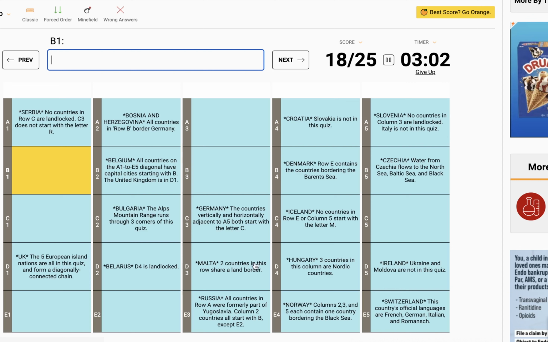What do we know next? Well, no, we know that E2 now has to be Cyprus. The Rhine River does not pass through the country in B3. So it's a border of Germany that the Rhine does not go through. I'm pretty confident that the Rhine flows through Germany and the Netherlands. That leaves France, Austria, Poland.